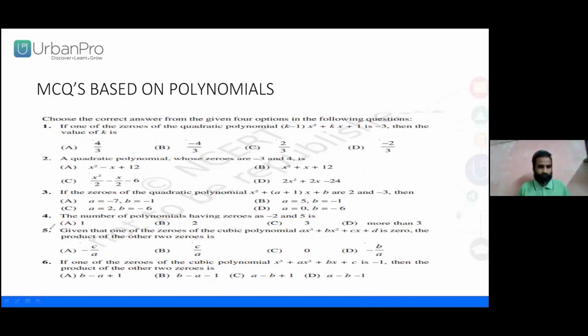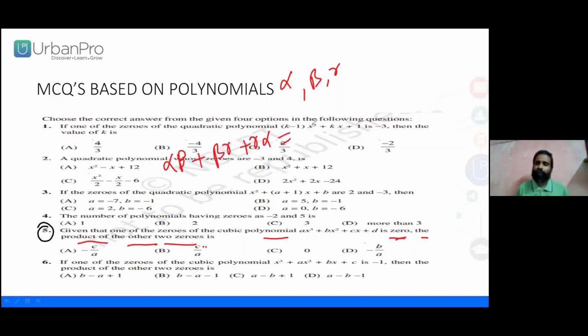Yes, the fifth one. We were given that one of the zeros of a cubic polynomial is 0. As we know, alpha, beta, gamma are the 3 zeros. When we go with the sum of the products of the zeros taken two at a time, alpha beta plus beta gamma plus gamma alpha, what does it come to?